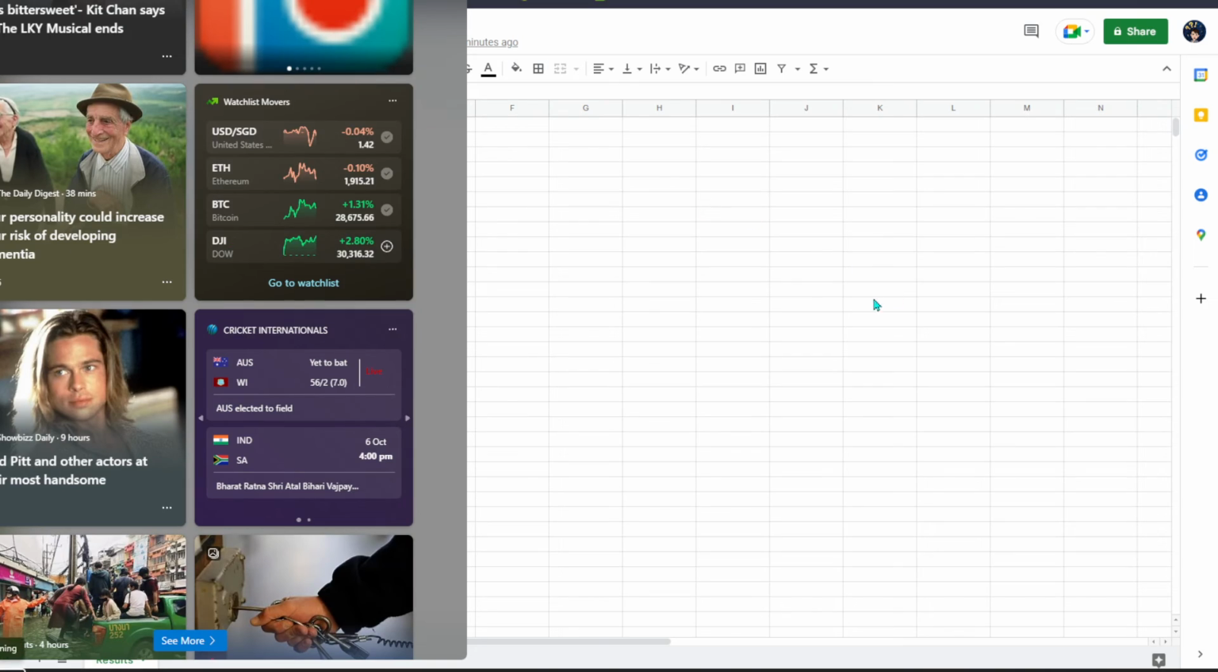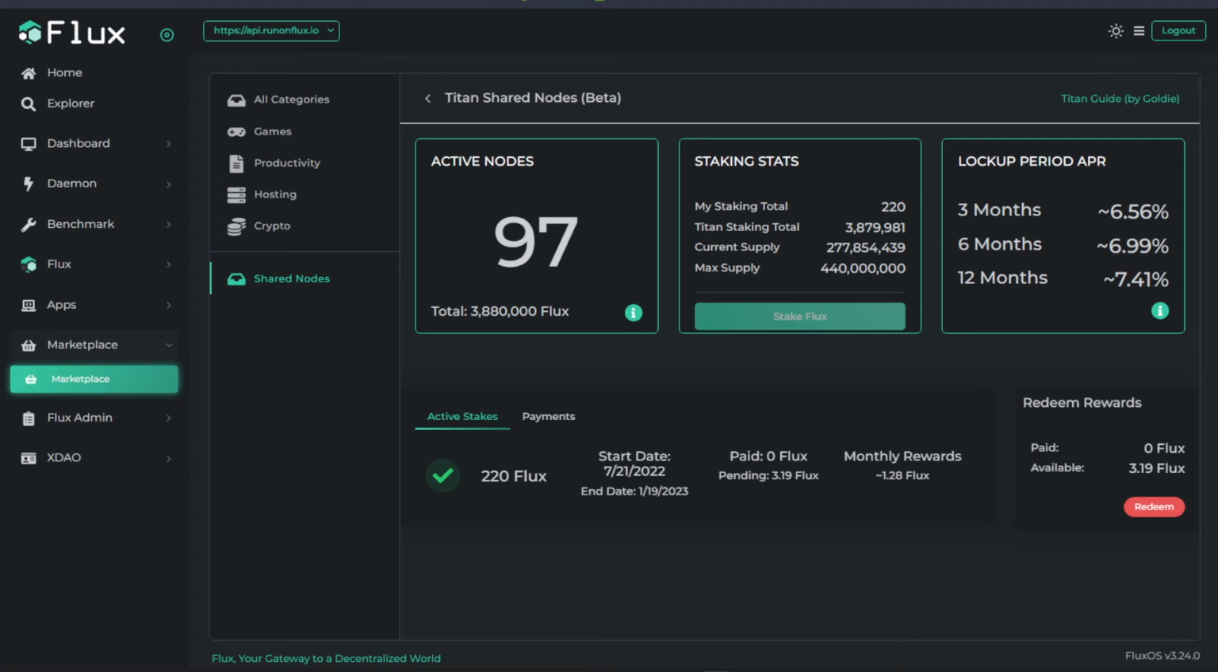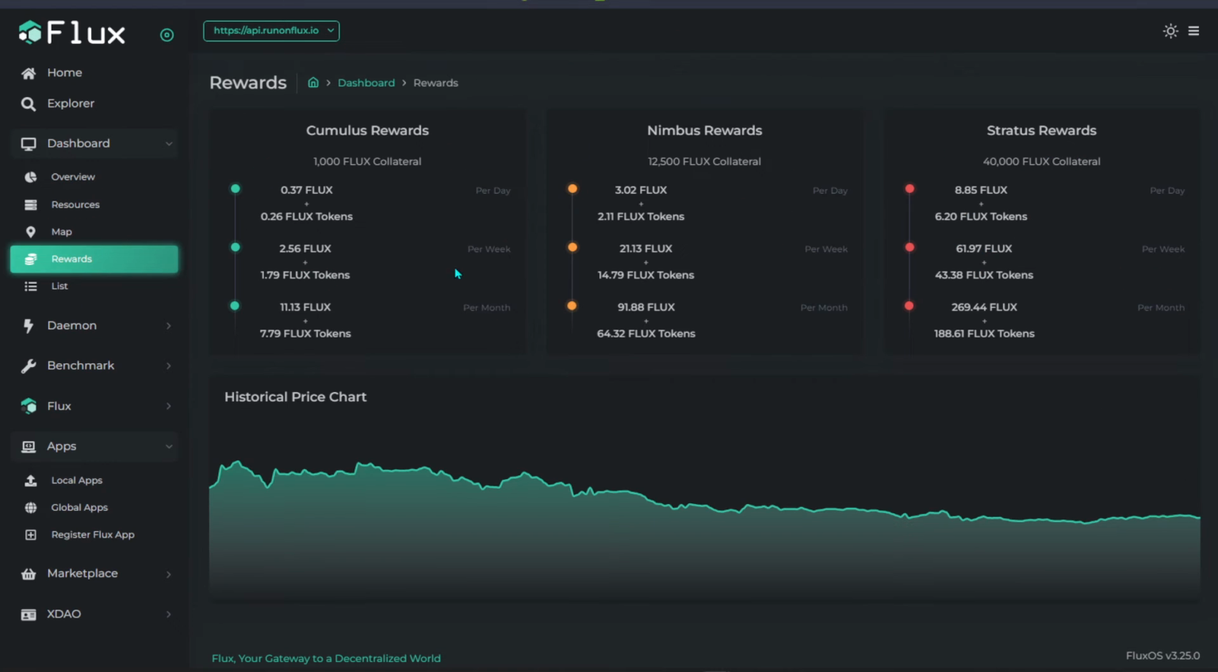And after that I would say we can look at the daily and monthly rewards, if you want to know about it, received in Flux. So in my case, Flux generated around 0.46 daily on the Cumulus tier, and monthly it is around 13. And from there, Nimbus is around 115 for a month, and daily is around 3.